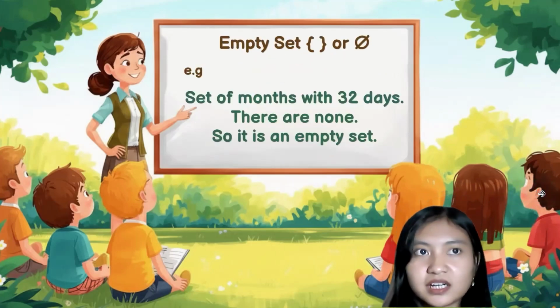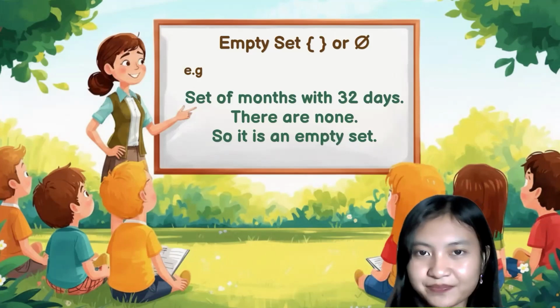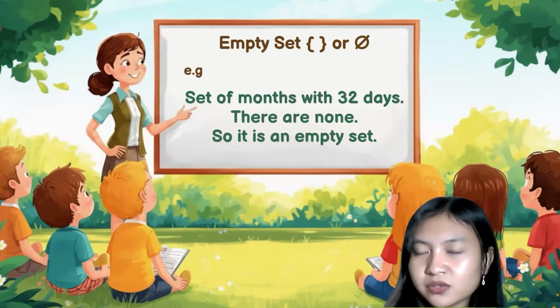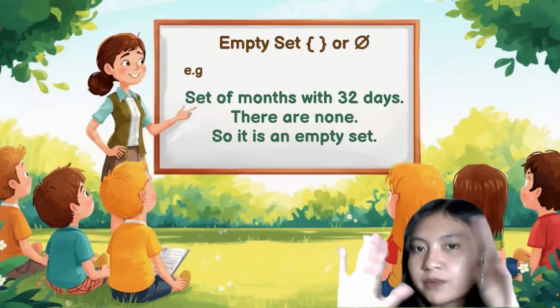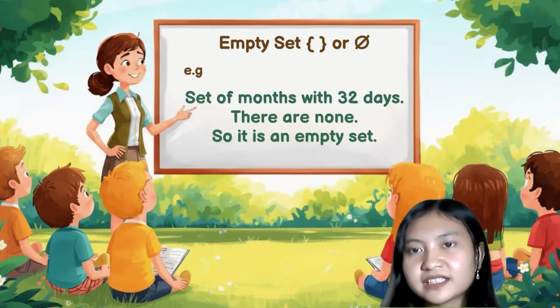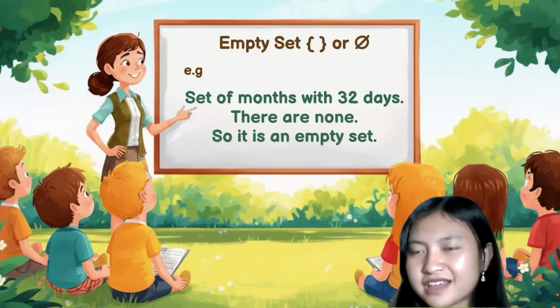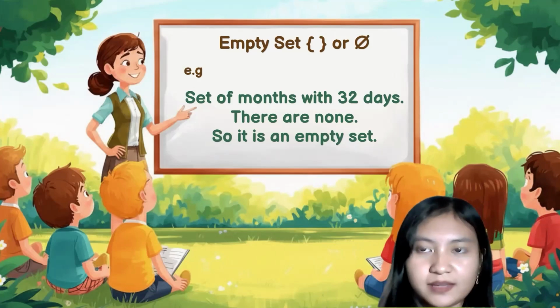And then another important term to know is the empty set. An empty set is usually written as curly brackets that have no element. An empty set exists because there are some sets that have no elements at all.